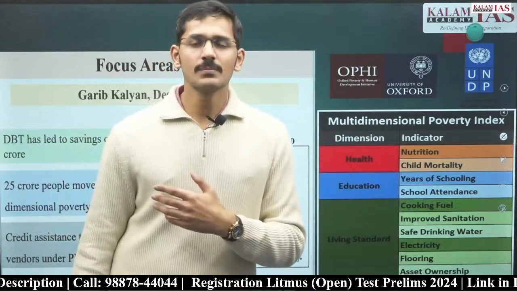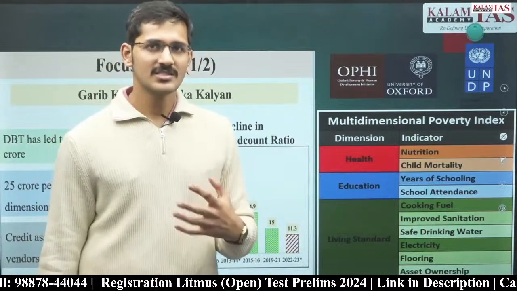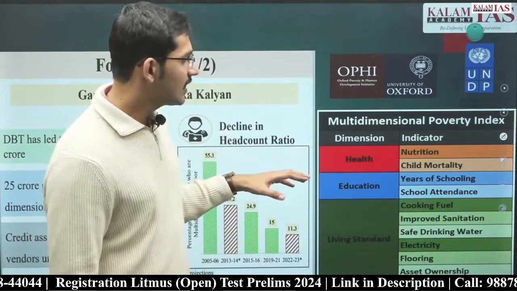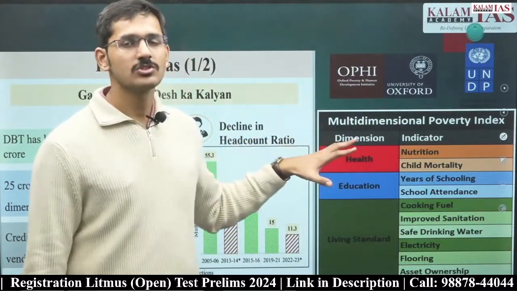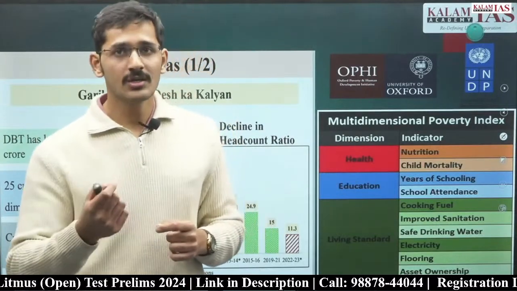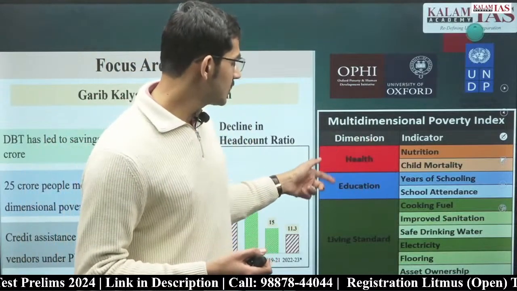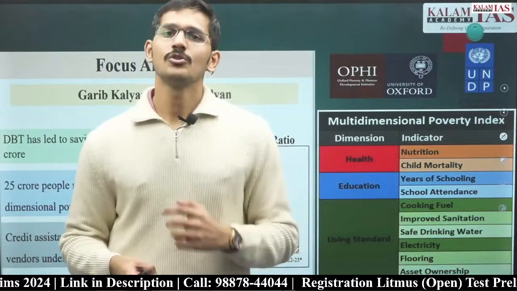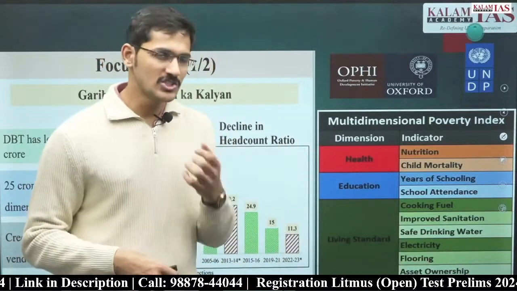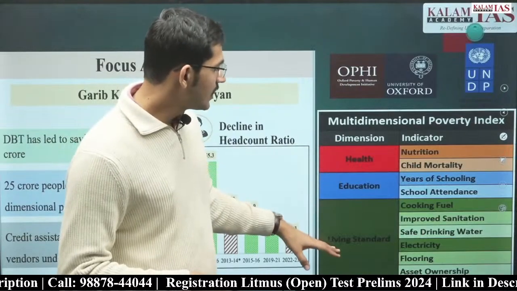A few days ago, the CSIR ASO exam was conducted. IBPS conducts that exam of CSIR ASO. In that exam, a question was asked on multidimensional poverty. There were 4 options given, and the question was: which of the following is not a dimension in the multidimensional poverty? And 3 of the options were health, education and living standard. So UPSC can also ask a similar question. So you should know there are 3 dimensions: health, education and living standard.